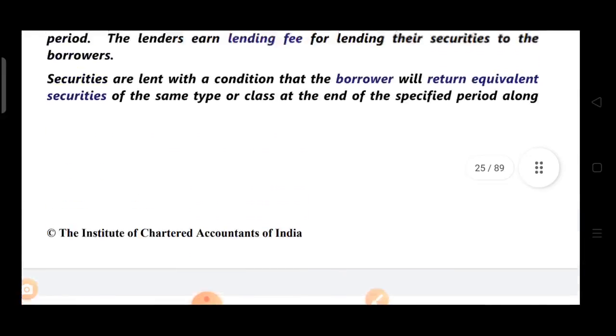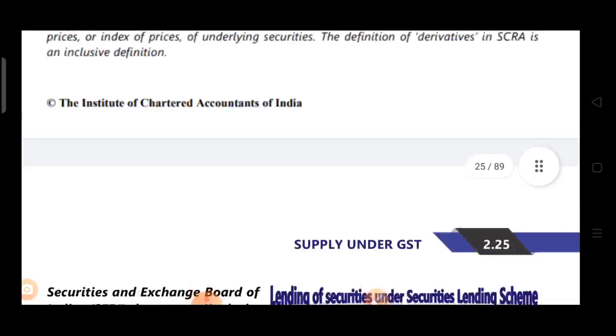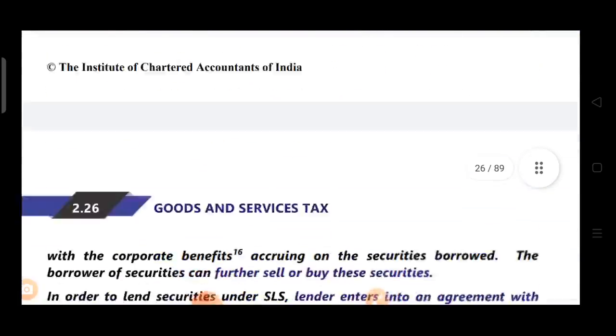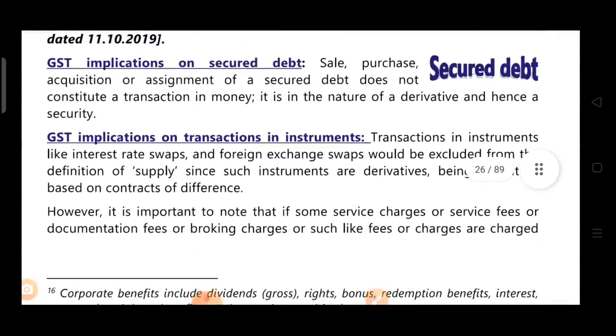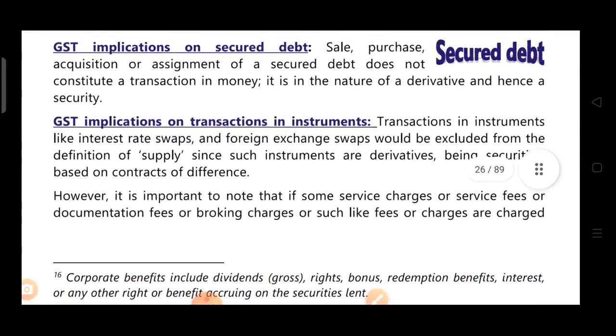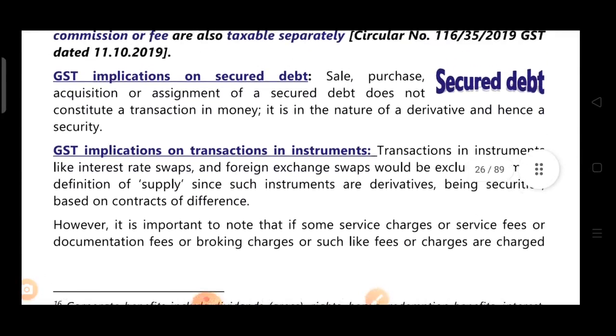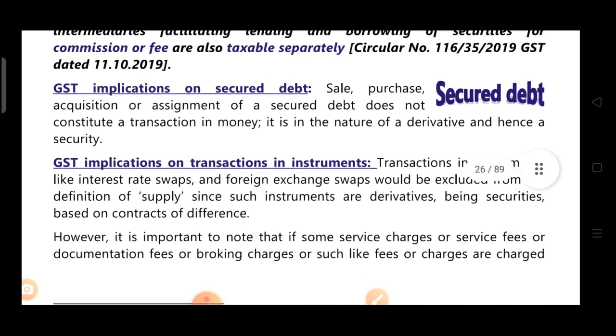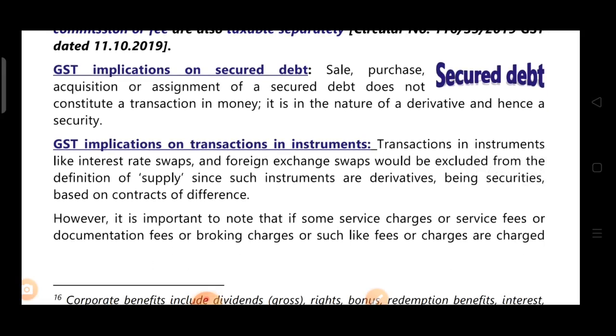This was also given in the definition of derivative: a contract which derives value from the price or index of the underlying assets. So, being securities based on contracts of difference, securities based on the difference amount, this is also covered in derivative.